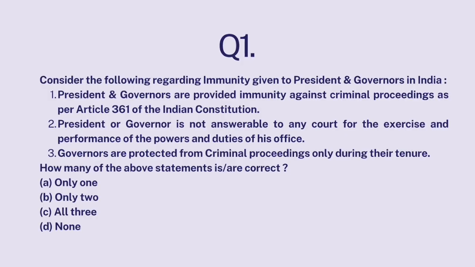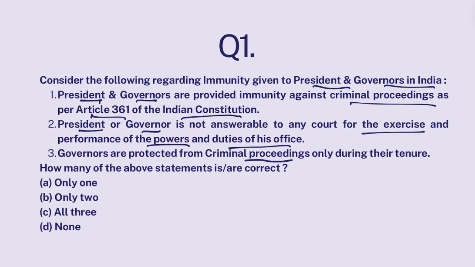Consider the following regarding immunity given to president and governors in India. President and governors are provided immunity against criminal proceedings as per Article 361 of the Indian Constitution. President or governor is not answerable to any court for the exercise and performance of the powers and duties of his office. Governors are protected from criminal proceedings only during their tenure. Now, how many of the above statements are correct?